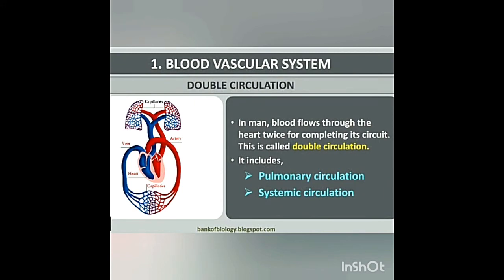Double circulation. It is a very important 7-mark question. In man, blood flows through the heart twice to complete its circuit. This is called double circulation. It includes pulmonary circulation and systemic circulation.